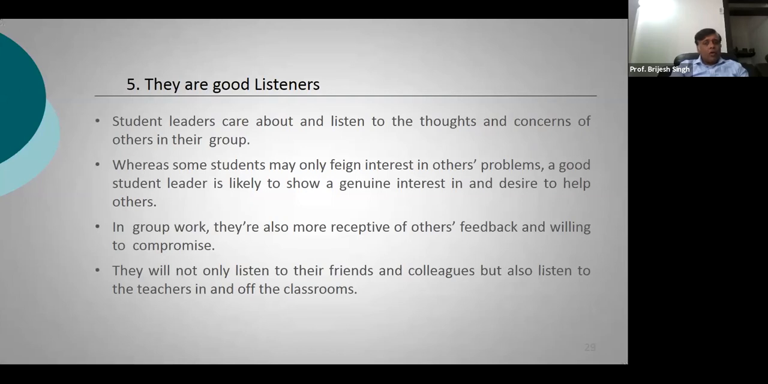In group work, they are also more receptive to what we call feedback, and they are also willing to compromise. They will not only listen to their friends and colleagues, but also listen to the teachers in and outside of the classroom. A very, very important thing for you is that you should be a good listener. A good listener is always appreciated in any team that they work in. And this is a quality that you will see a lot of student leaders don't have.